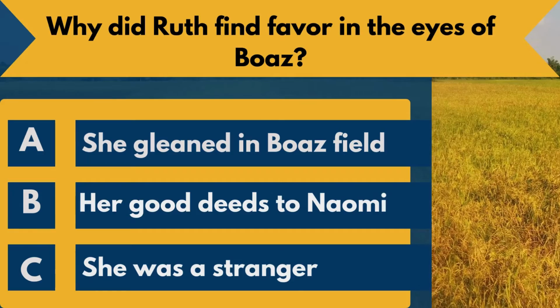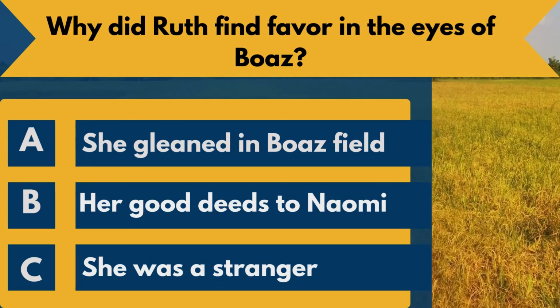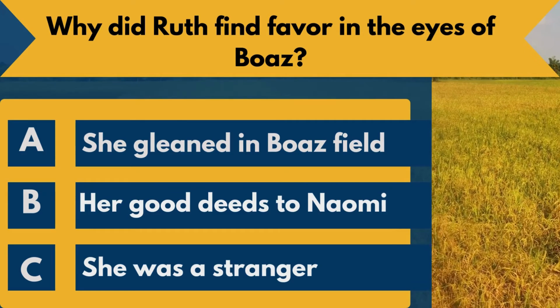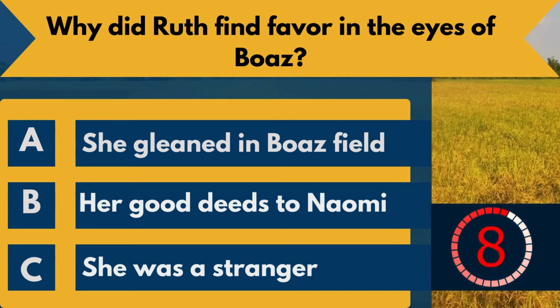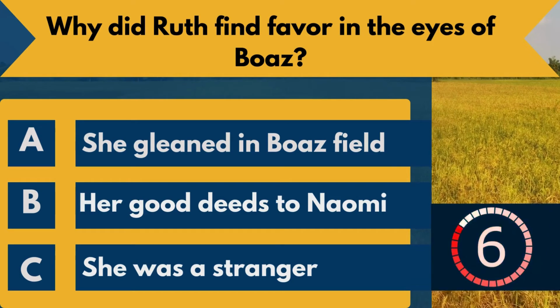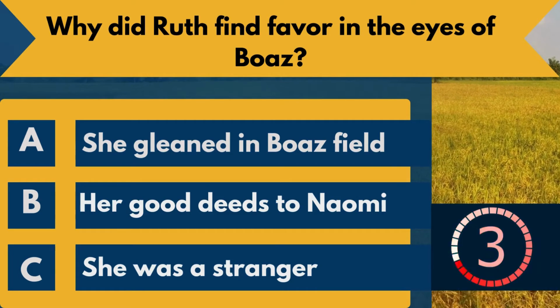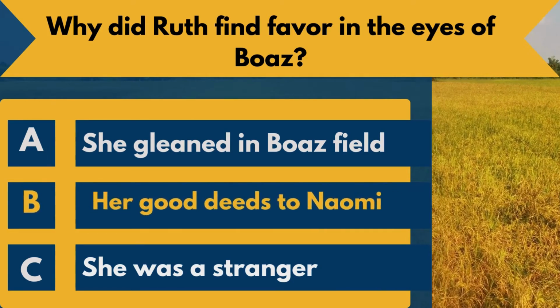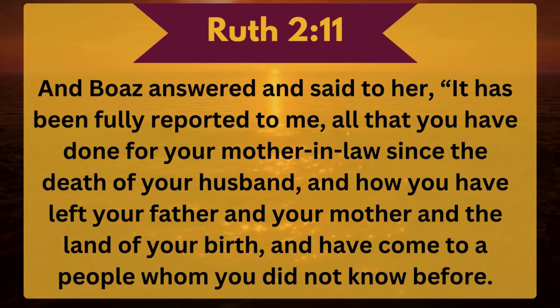Question 7. Why did Ruth find favor in the eyes of Boaz? A. She gleaned in Boaz's field. B. Her good deeds to Naomi. C. She was a stranger. The correct answer is B. Her good deeds to Naomi. Ruth chapter 2 verse 11. And Boaz answered and said to her, "It has been fully reported to me, all that you have done for your mother-in-law since the death of your husband, and how you have left your father and your mother and the land of your birth, and have come to a people whom you did not know before."